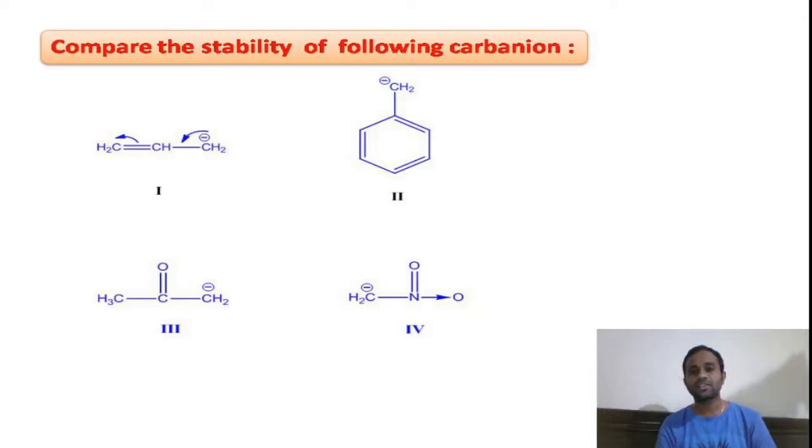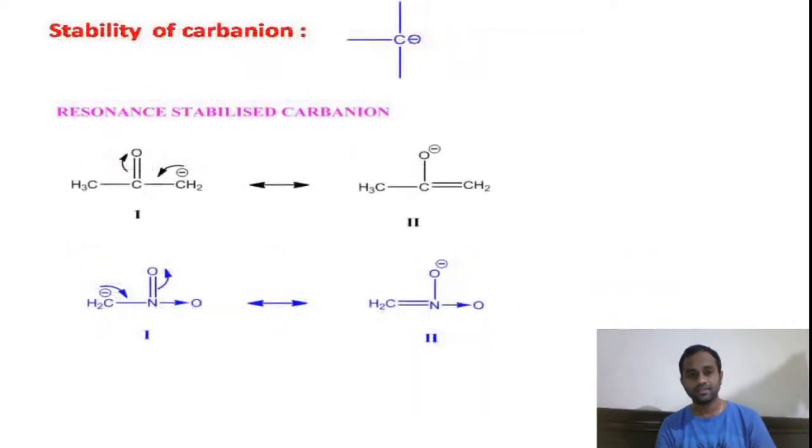But now we are going to compare the stabilities of these carbon anions. If you look at the resonance structures in the third and fourth cases, the minus charge is carried by the more electronegative oxygen atoms. Yes or no? You see here, in the second form of resonance structures, the minus charge is on the more electronegative atom. We know negative charge on more electronegative atoms gives more stabilized resonance structures.